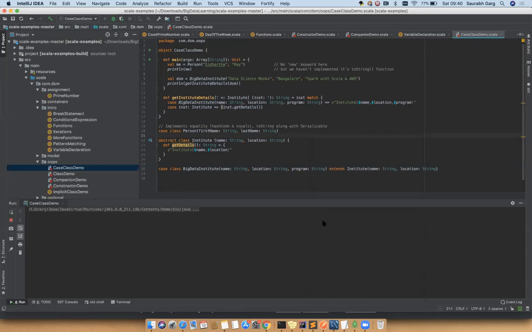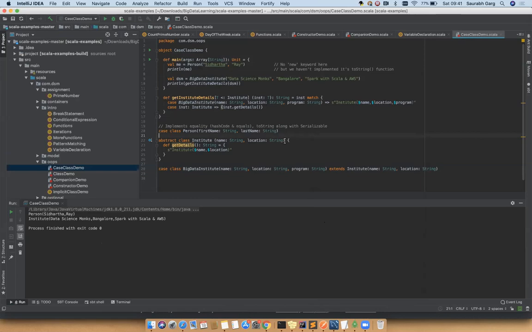Okay, it will print the content. That means the toString function is also added by default. A couple of additional features are added that we will get to know when we discuss collections and sets. So basically, two objects can also be comparable by default.